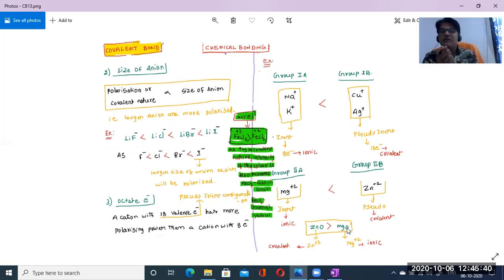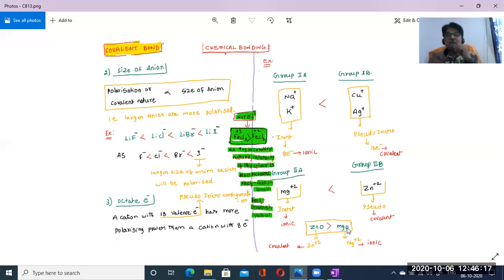Which of the following molecules is formed by the transfer of electrons? Transfer of electrons, first go to that statement. Transfer of electrons means it is the ionic bond statement, so it will be ionic nature. Remember it like that. In zinc oxide, the molecule is formed by sharing of electrons, equal sharing of electrons. Like that a covalent bond is obtained, so that molecule shows covalent nature.